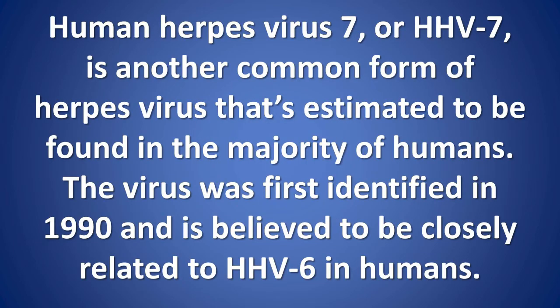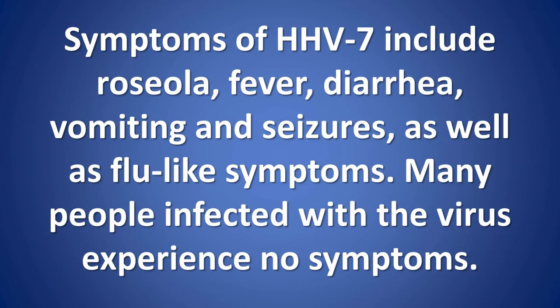HHV7. Human herpes virus 7, or HHV7, is another common form of herpes virus that's estimated to be found in the majority of humans. The virus was first identified in 1990 and is believed to be closely related to HHV6 in humans. Symptoms of HHV7 include roseola, fever, diarrhea, vomiting and seizures, as well as flu-like symptoms. Many people infected with the virus experience no symptoms.